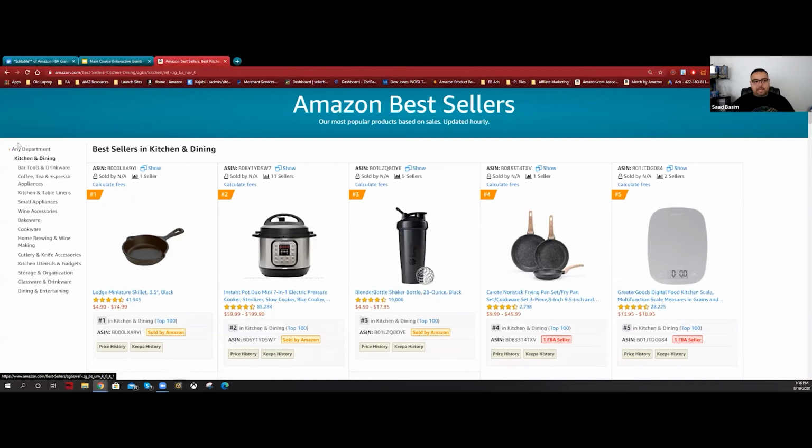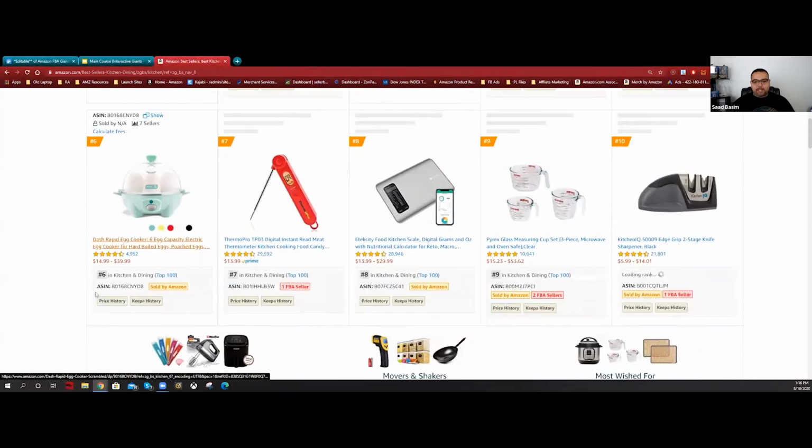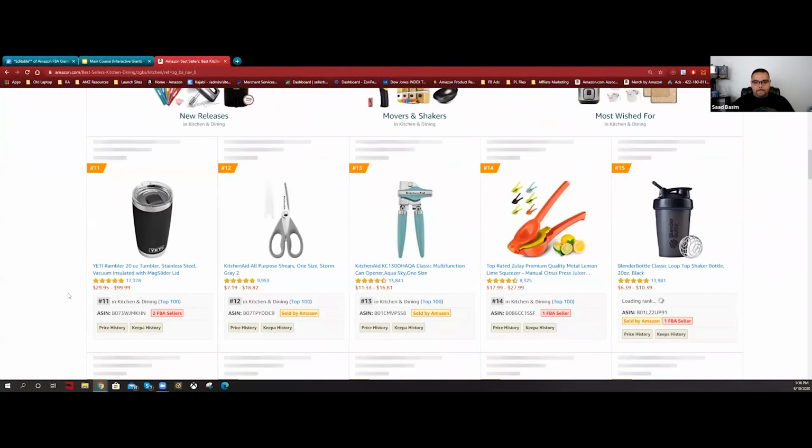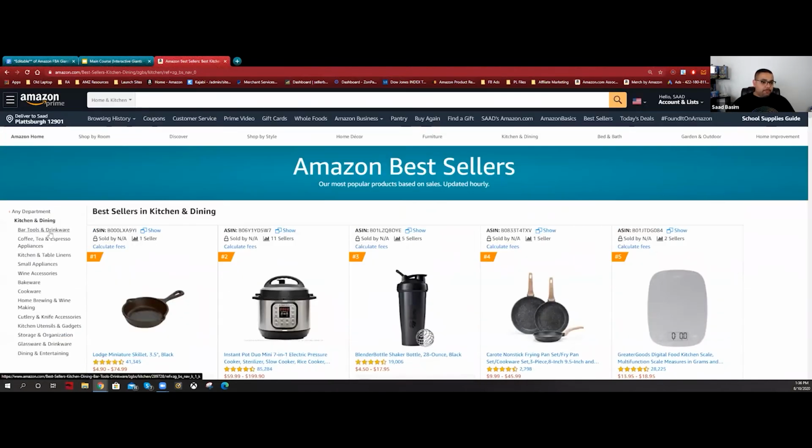The first category right away is going to be saturated for sure. So we're going to go sub-niching. Bar tools and drinkware.